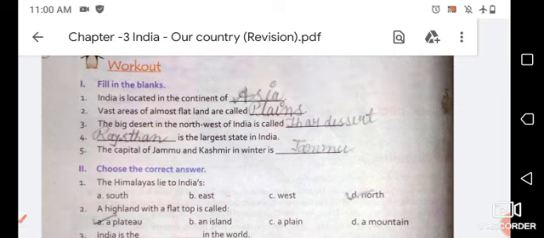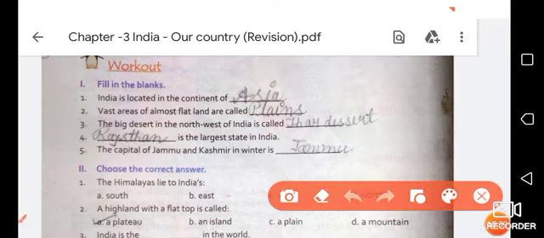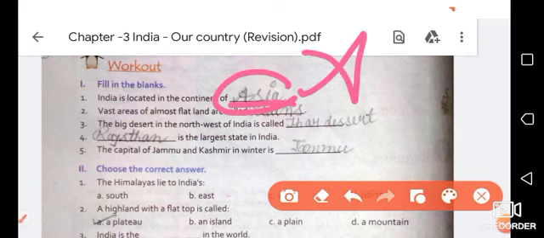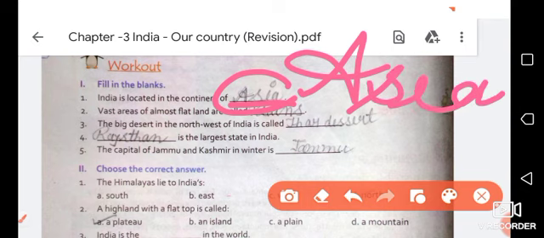So where is India located? You have to write here the name of the continent on which India, our country, is located. Here you have to write Asia. What is the spelling of Asia? A-S-I-A.